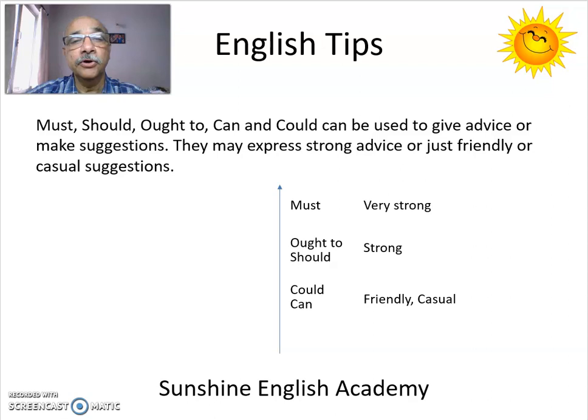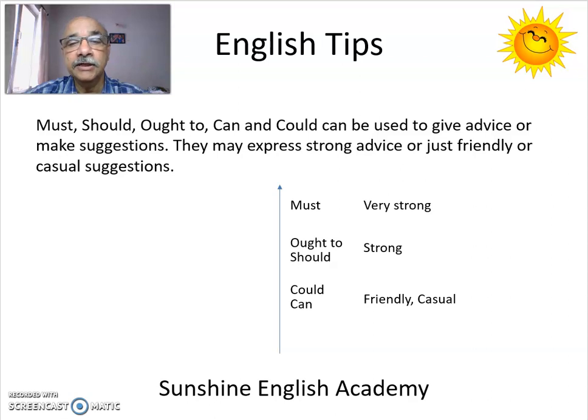Must, should, ought to, can, and could can be used to give advice or make suggestions, and they could express strong advice or just friendly suggestions. Look at the diagram.